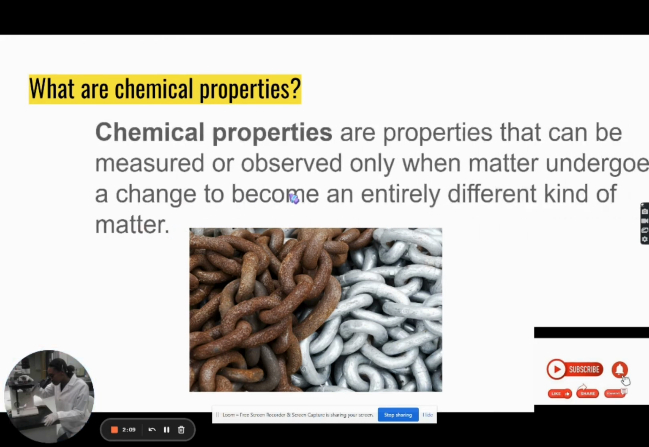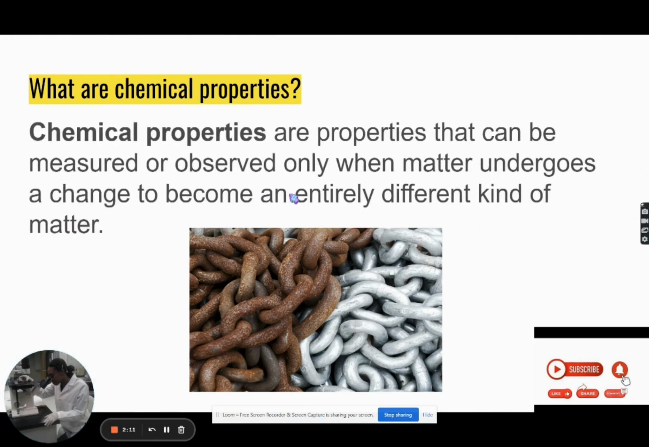Right? So what is chemical property, and how does this relate to chemical property? Well, a chemical property is a property that can be measured. So you can measure it and you can observe it, right? But when matter undergoes a change, so matter will change, and in this picture we see how the iron has changed, and it has changed into an entirely different kind of matter. So it's no longer iron now on the outer sections here. Now it is rust.